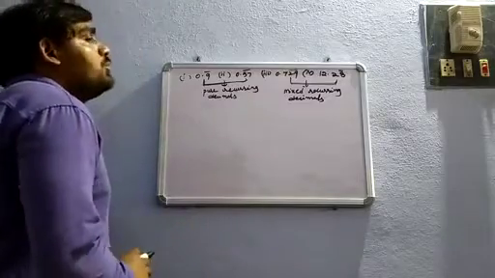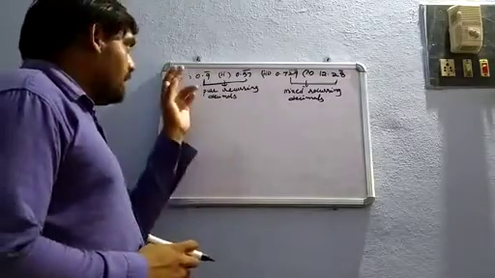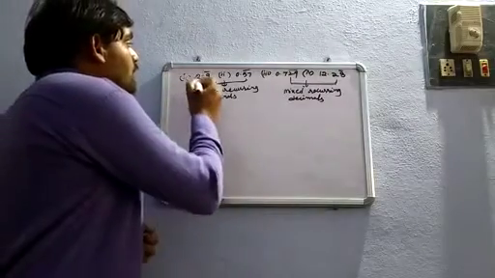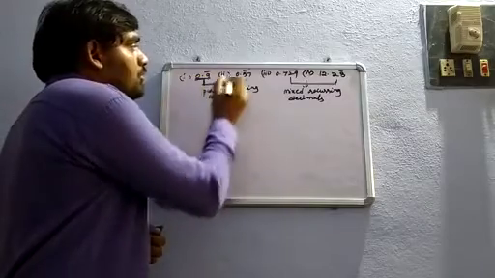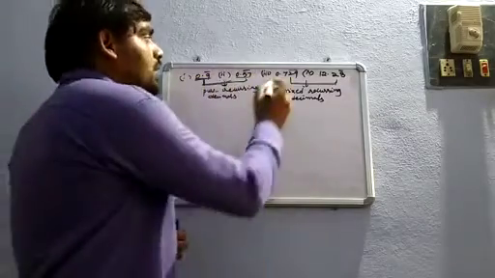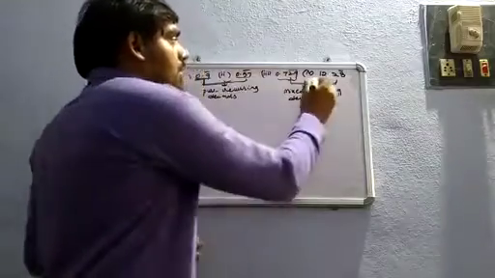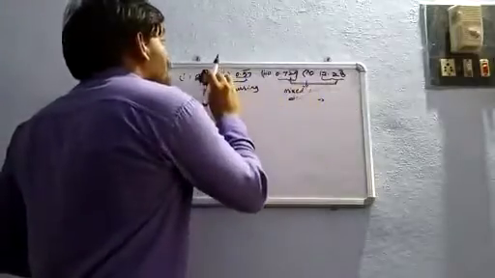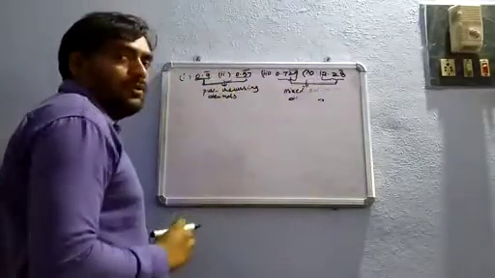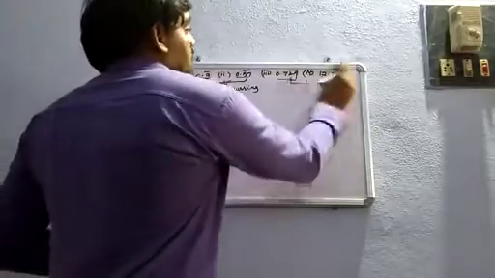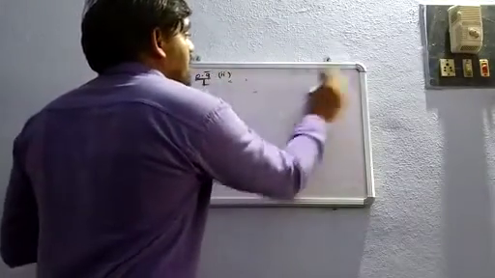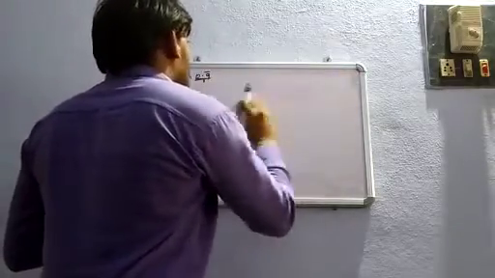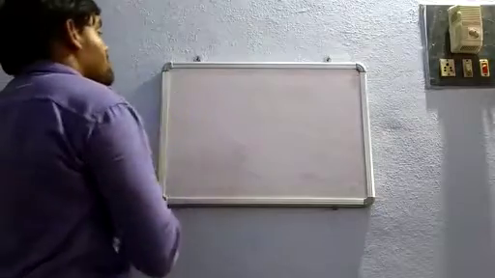Now I will explain how to convert 0.9 bar in P by Q form, or rational form, or fractional form. So if you understand this problem, you can do this problem very easily. Like that only, if you understand this problem, you can do this problem very easily. Is it clear or not? So first I will explain 0.9 bar, how to convert into P by Q form. So 0.9 bar we need to convert in rational form. So 0.9 bar. First problem is